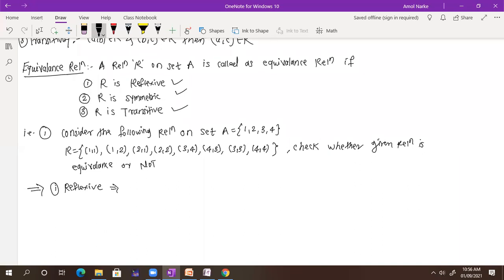Because all ordered pairs of the form (a, a) are present here, like (1, 1). Yes, correct. You can see (1, 1) is there, (2, 2) is also there, (3, 3) is also there, (4, 4) is also there. So for all a belongs to set A, (a, a) is a part of the relation. Therefore, it is reflexive.